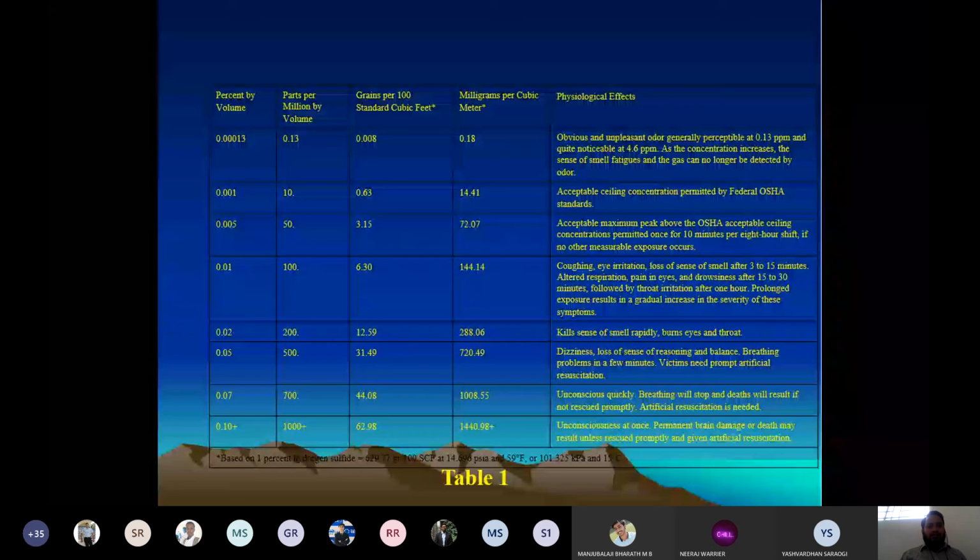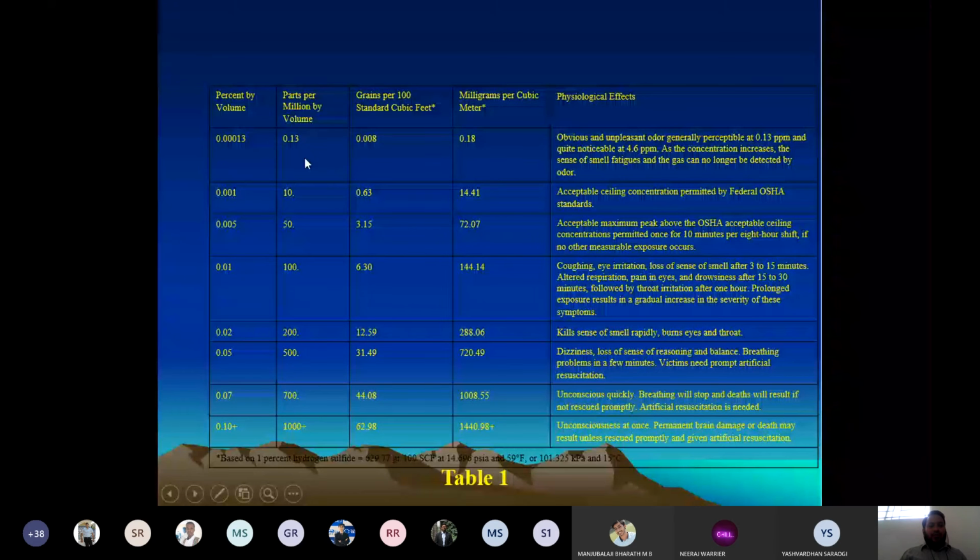There is some permissible limit for leakage in every industry. So what will happen if 0.13 ppm of acid gas is released? If 0.13 ppm of acid gas is released from the natural gas, you will be able to notice an unpleasant odor. This odor you can notice up to 4.6 ppm.